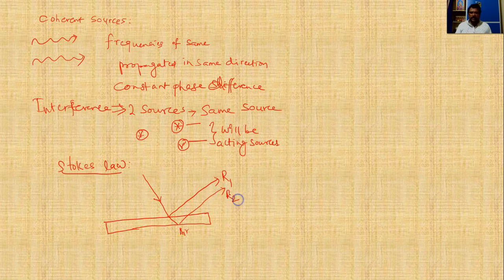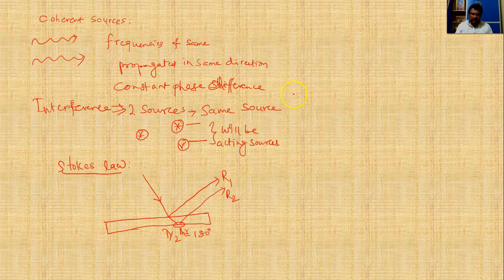This is ray 2. When the light ray is reflected back at this particular position, an additional path difference of lambda by 2, or phase difference of 180 degrees, is added. This is called Stokes law.